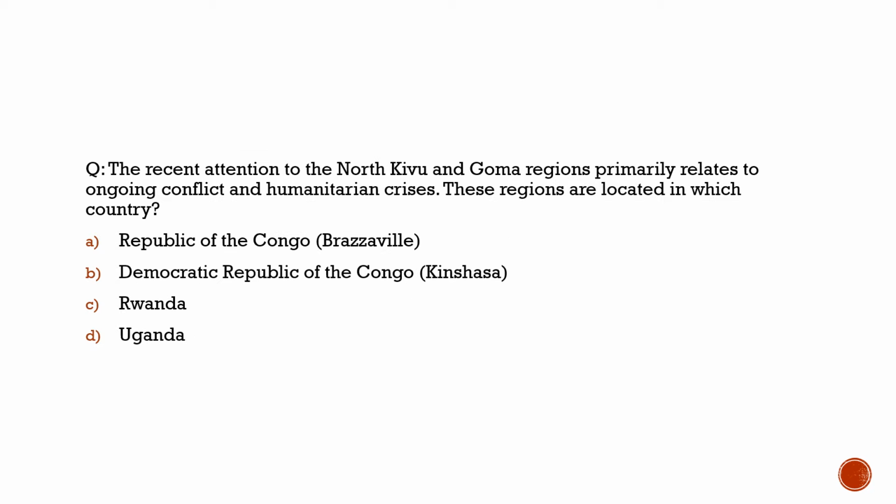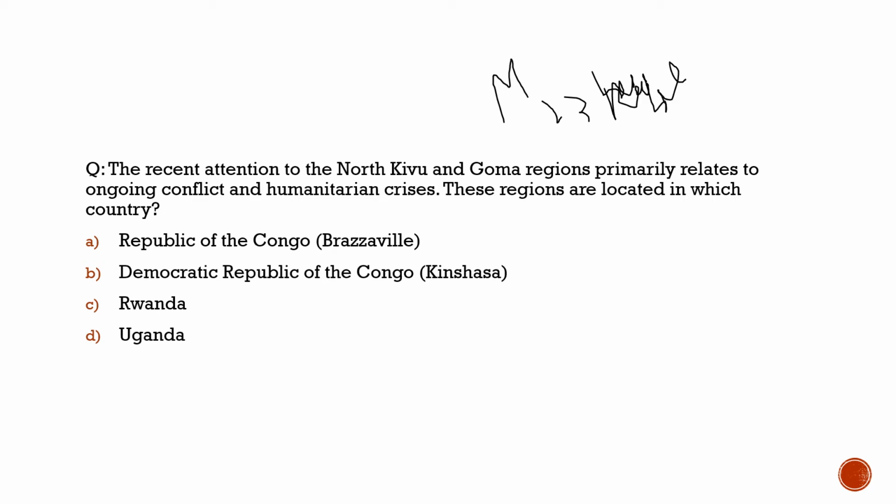Here the question is with respect to the North Kivu and Goma regions, because they are in the news because of the militia group, or we can say rebel group, M23. These M23 rebels are basically from Rwanda, but they are operating in this region, and because of them many people have died in these regions. So here we need to know which country these regions belong to.